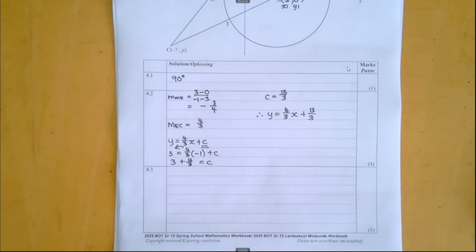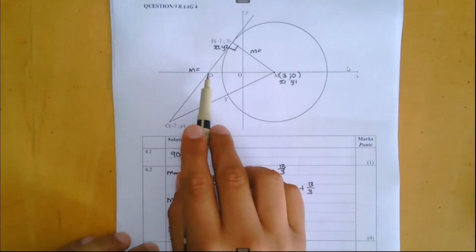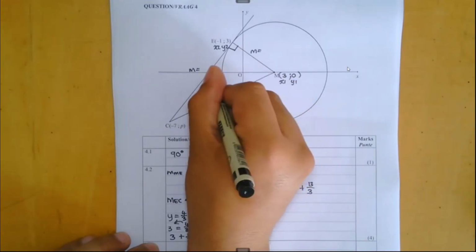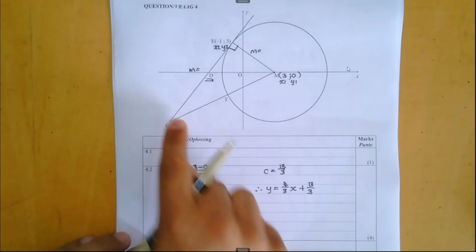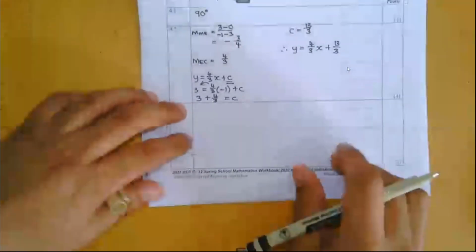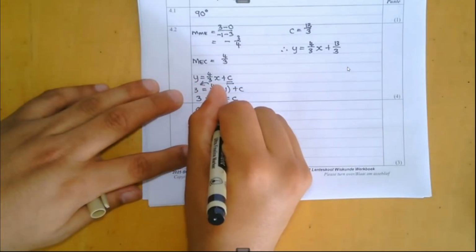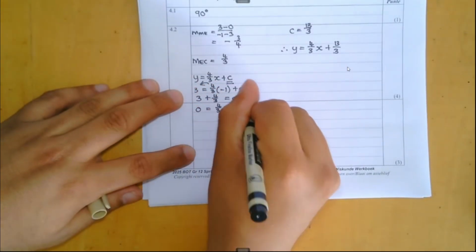Okay, 4.3. Calculate the length of DM. Now, we have M's coordinate over here. We don't have D. But what we do know about D is that it's the x-intercept of the line equation we just found. So, again, a little bit of functions over here. All I do is I let y equal 0, and I solve for that x-intercept.